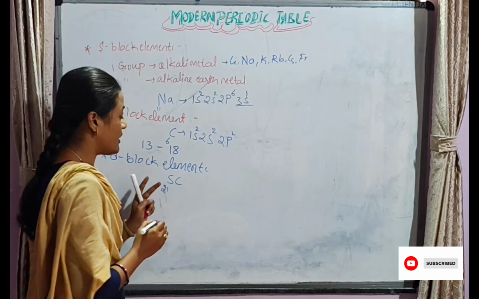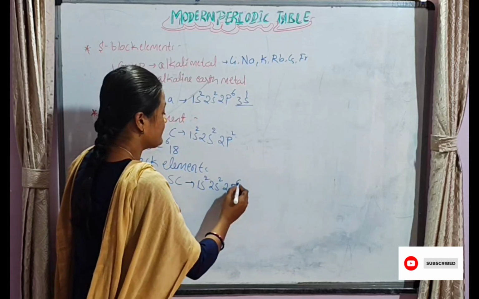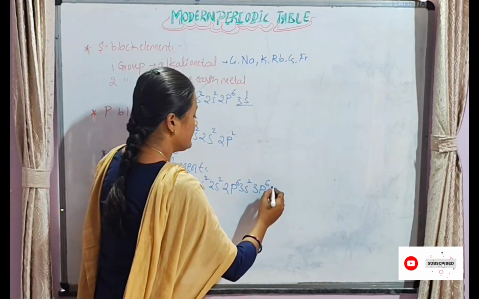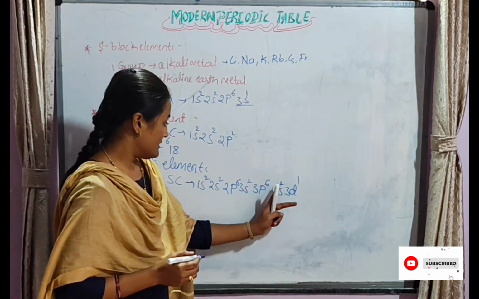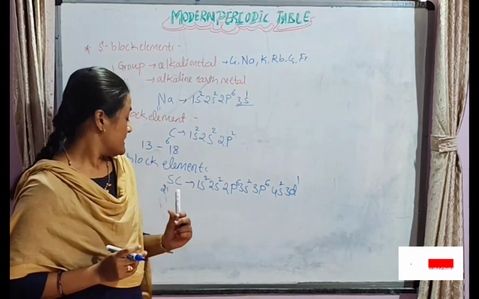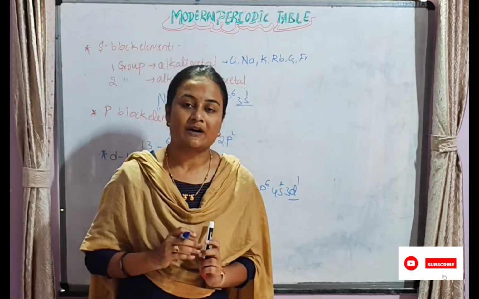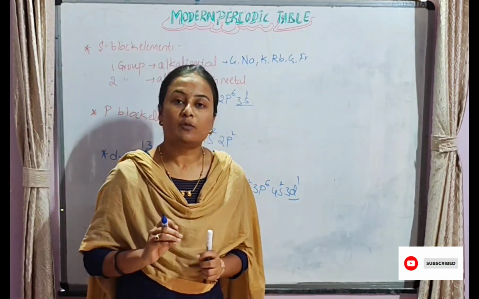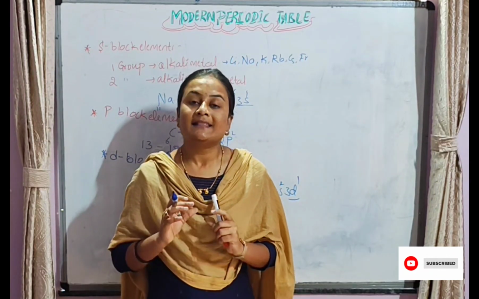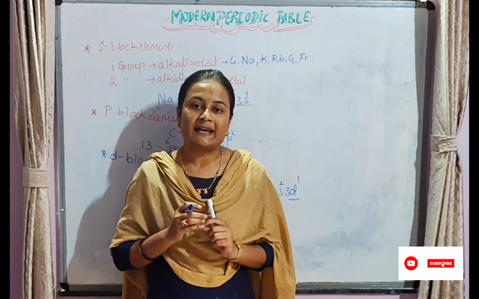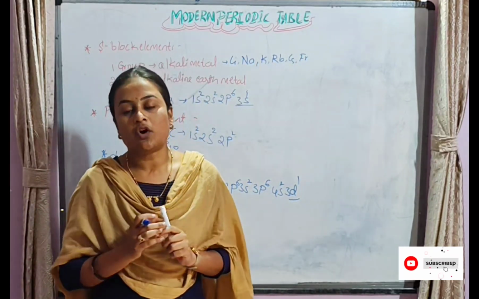Its electronic configuration is 1s2, 2s2, 2p6, 3s2, 3p6, 4s2, 3d1, with atomic number 21. The last electron enters the d orbital, therefore these are called d block elements. Almost all d block elements are colored and behave as catalysts. Catalysts are compounds which either increase or decrease the rate of reaction, but they do not react with either reactants or products.